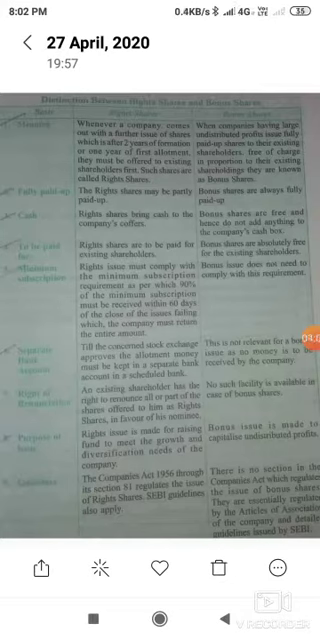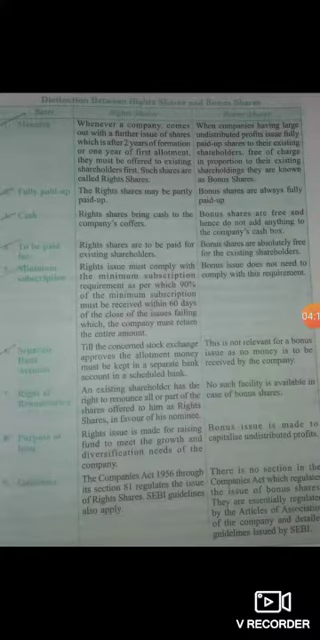But in bonus shares, a bonus issue does not need to comply with this requirement, because it is free of charge. So therefore it does not need any condition, it does not need any minimum subscription. Minimum subscription means the minimum amount which is required to issue any kind of share, and if within 60 days that minimum amount is not received, in that case that share issue will be cancelled. But in bonus share there are no such conditions.